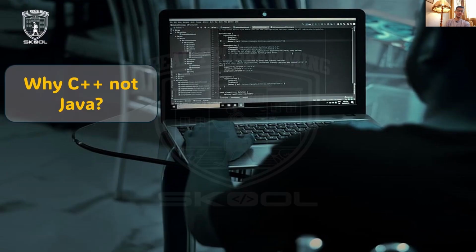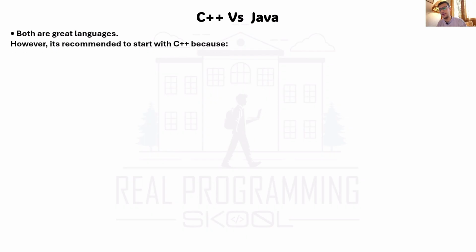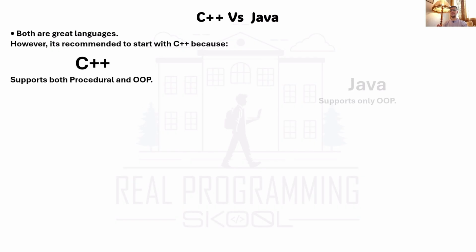All right, why C++ and not Java? Both are great languages. However, it's recommended to start with C++ because C++ supports both procedural programming and OOP, and Java supports only OOP. And I don't want you to go to OOP directly, because you may hate the field. You will say it's not for you, you cannot be a programmer, it's hard, because OOP is a little bit complicated. You first need to understand, program, and solve a lot of problems and write some algorithms and data structures using procedural, functional, and structured programming.